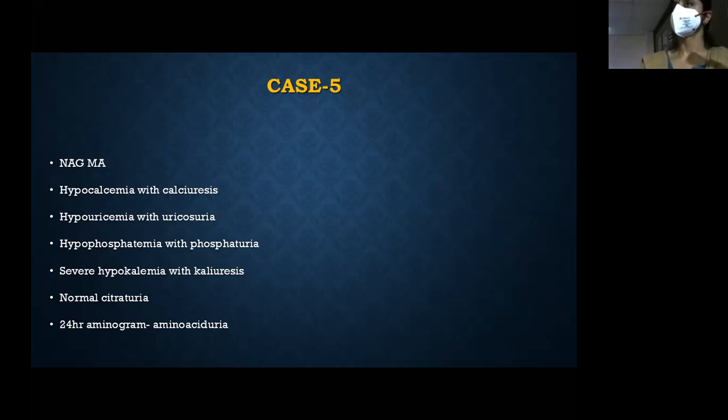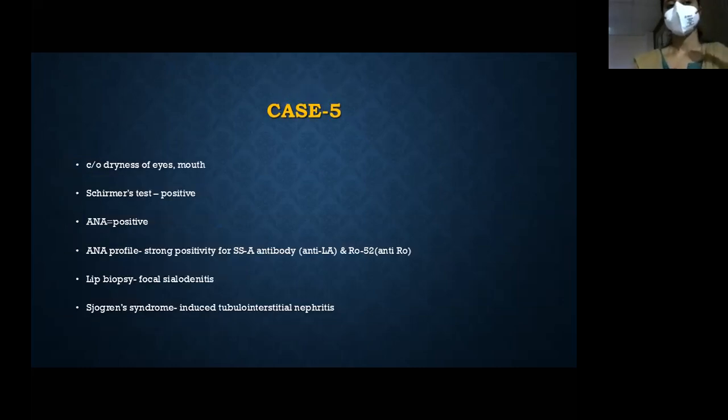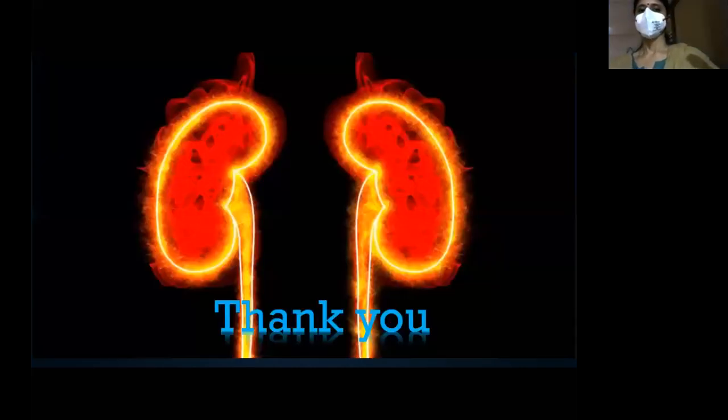So with this, we can say the patient is having proximal RTA. And the retrospective history was that she had dryness of mouth and eyes for the past few months, and the Schirmer's test which we did was positive, and ANA was positive, and the ANA profile showed anti-Ro antibody, and lip biopsy showed focal adenitis. Finally Sjogren's syndrome was diagnosed, and Sjogren-induced tubulointerstitial nephritis was diagnosed. And I think with this, I'm concluding.